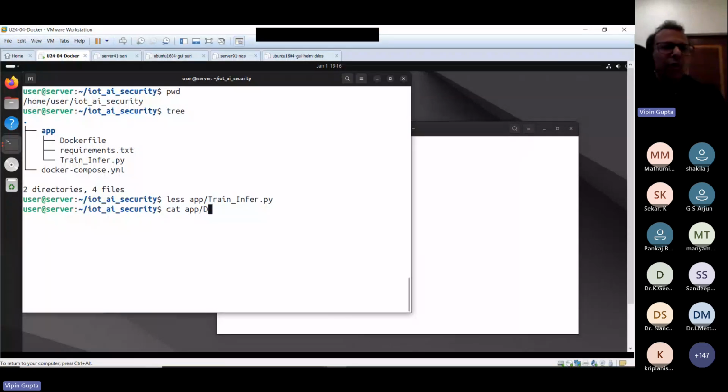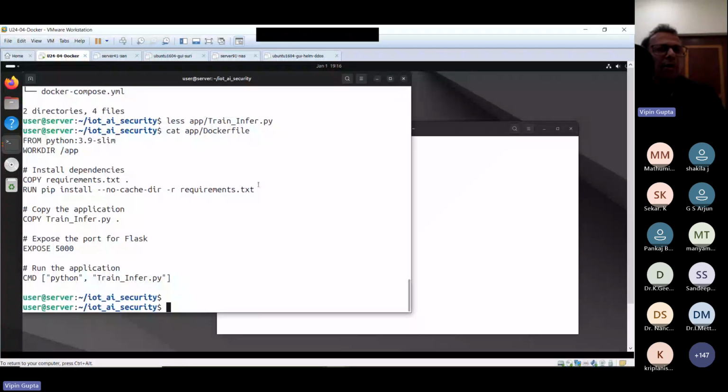Here we have a Dockerfile, because to run my Python file I need certain things. Here I'm using a certain operating system image, and then we say to install certain things. Whatever we want to install is in requirements.txt.